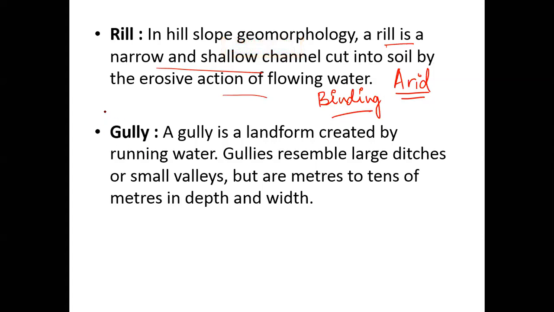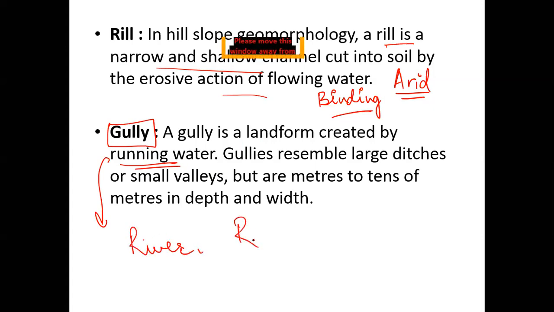Now coming to the gully erosion. Gully erosion is basically by running water. This running water can be a river, or it can be even your rainwater. So it is by the running water, and it creates large ditches or even sometimes small valleys because of that. Again, why? Because the soil is loosely bound and it gets eroded very, very easily. You do not create valleys by simple rainwater in the other areas, but in desert it is possible.